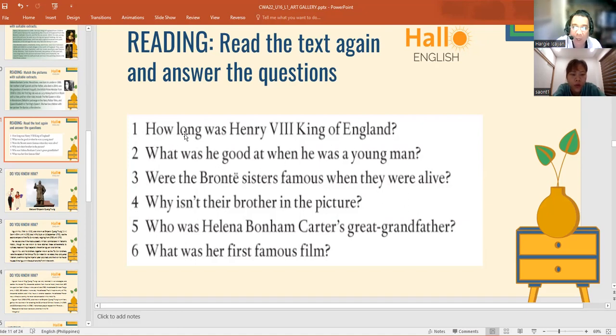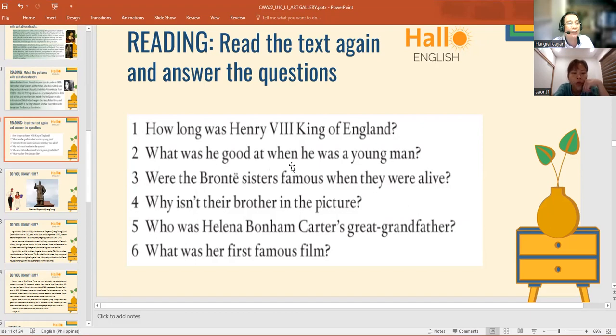Now, if you are going to ask a question, it should be with a rising intonation, right? So, how are you going to say that? Can you please read this one and use the rising intonation? How long was Henry the Eighth King of England? So there is a rising intonation, right? Can you say it again? How long was Henry the Eighth King of England?